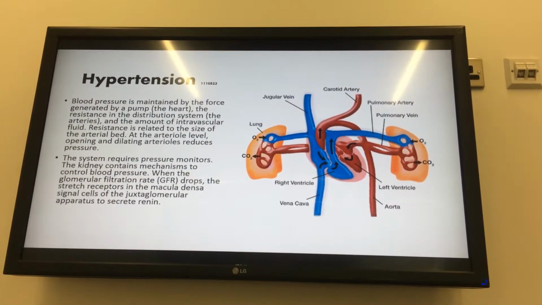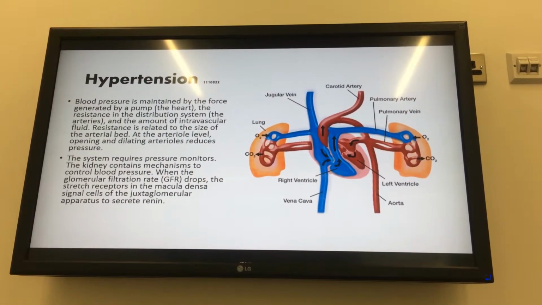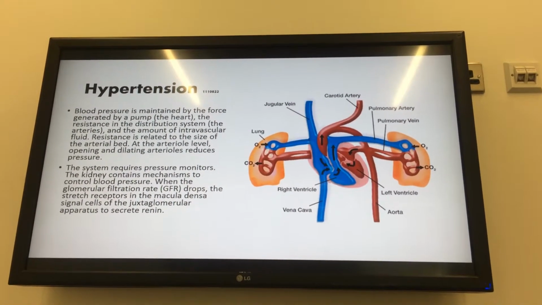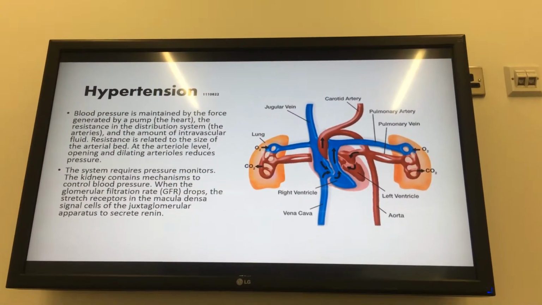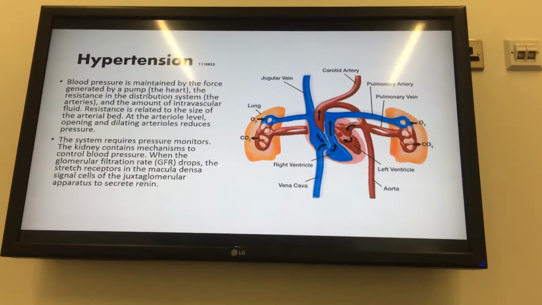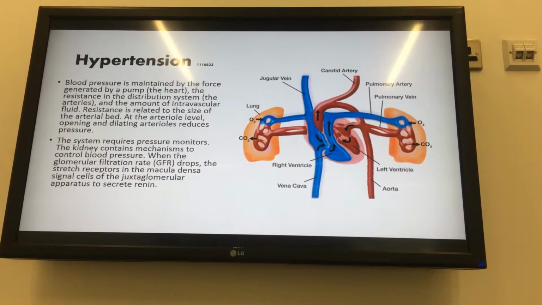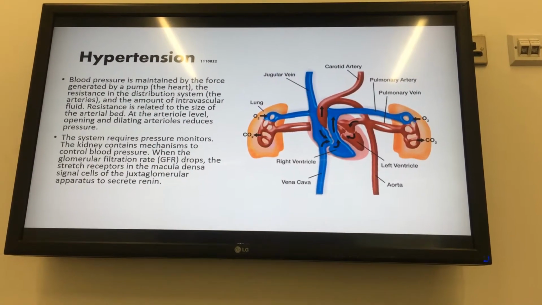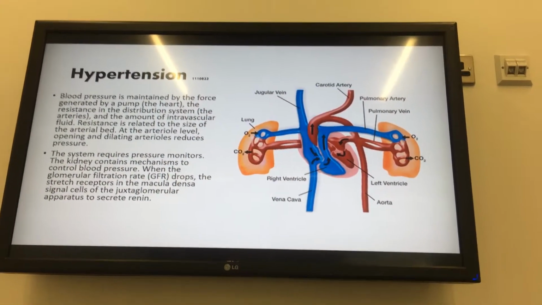Blood pressure is maintained by the force generated by the pump and the resistance in the distribution system, and also the amount of intravascular fluid. Resistance is related to the size of the arterial bed. Also, dilating the arteries reduces pressure. The system requires pressure monitors, and the kidney contains mechanisms to control blood pressure, which we'll go into later on with the types of drugs.